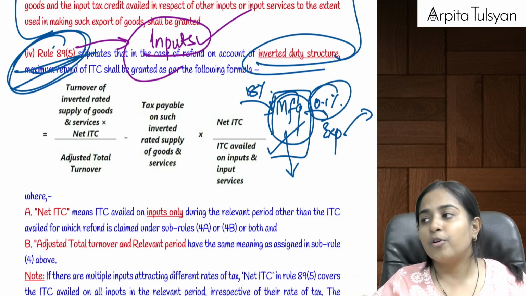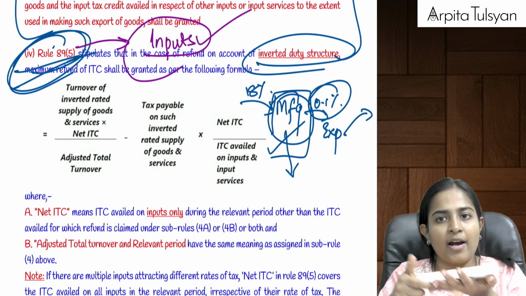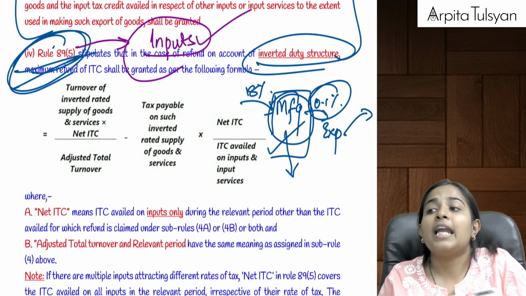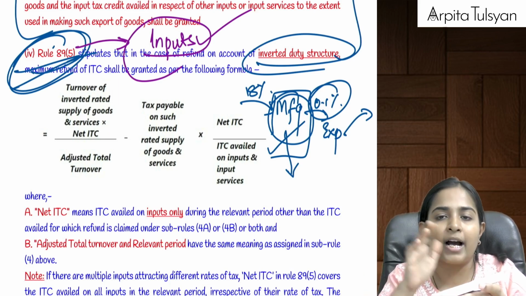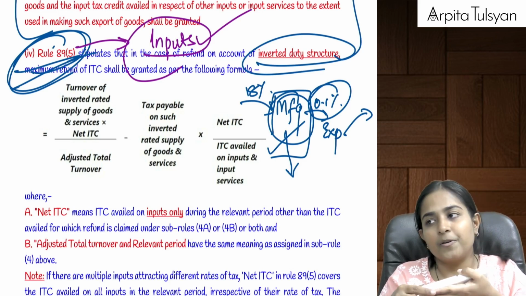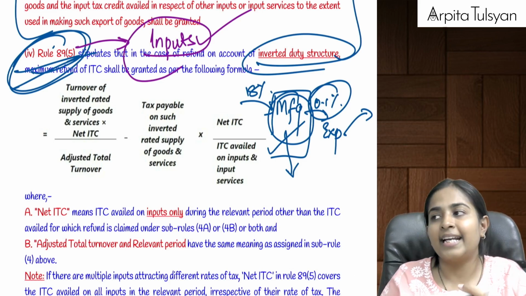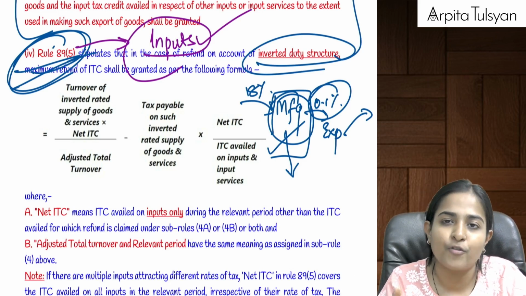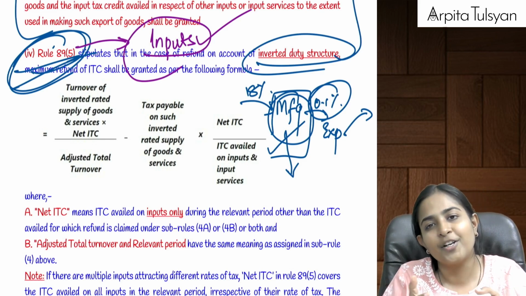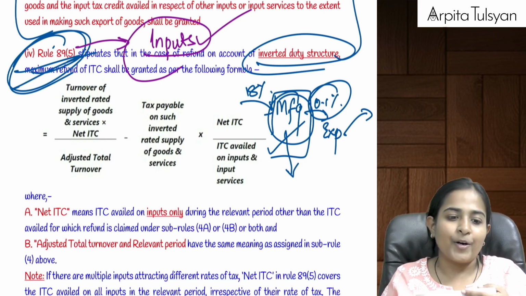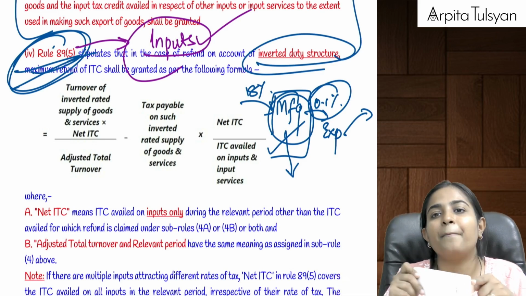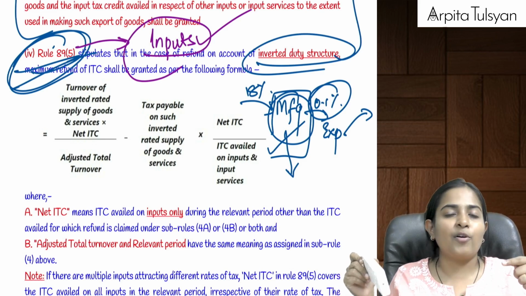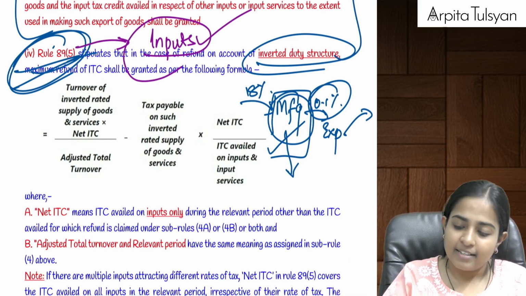Later what happened, I purchased this at 18%. Now I have this available with me. Now the government has reduced the tax rate on this particular product. Government says now this product will be taxable at the rate of 12%. So now I go and sell it. At the time of selling it, I am taxing it at the rate of 12%. Will this be considered as inverted duty? Answer is no. Because here at different points of time you are comparing the two rates. So this will not be considered as inverted duty structure.